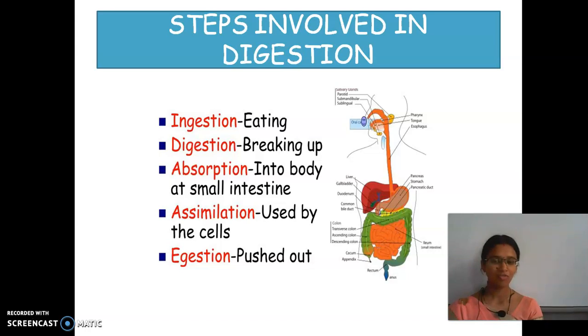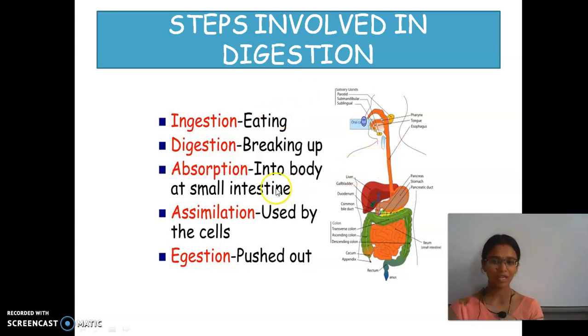We must brush our teeth up and down, not left and right. And what is meant by enamel? Enamel is the white layer which covers our teeth. Shall we go to the next?